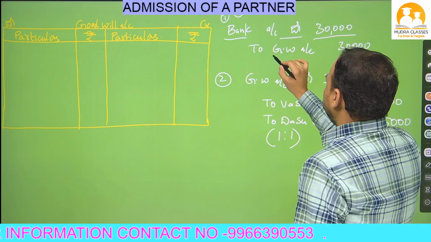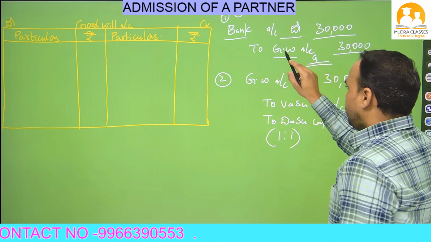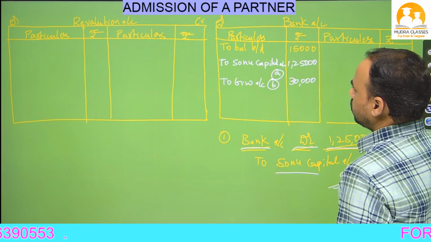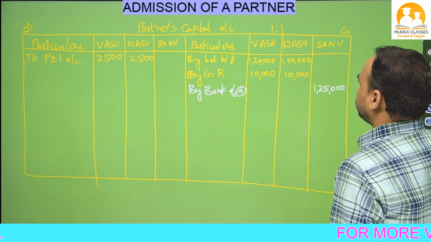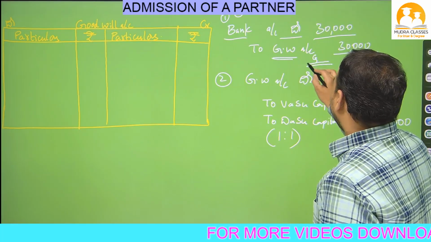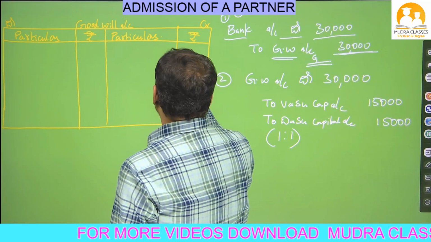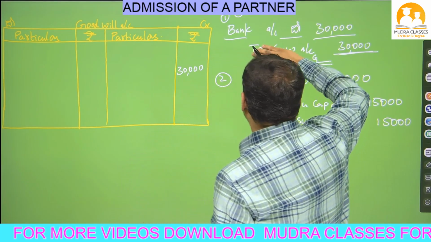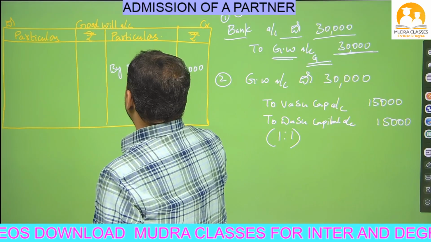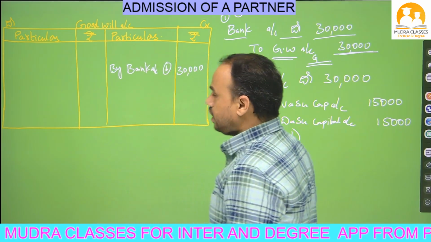Bank is on the debit side. That means goodwill is on which side? Credit side. So write in goodwill account credit side 30,000. Where is the goodwill account? So here we got the goodwill account. In goodwill account credit side I have written 30,000. Okay, close this goodwill. What is opposite? Bank. So write down here by bank account. This is adjustment number B, so write down here B.